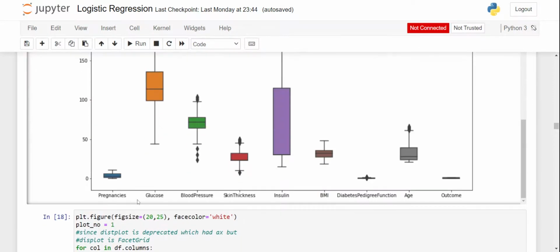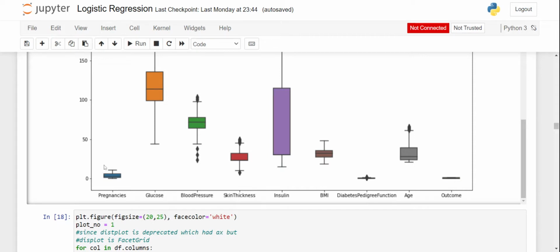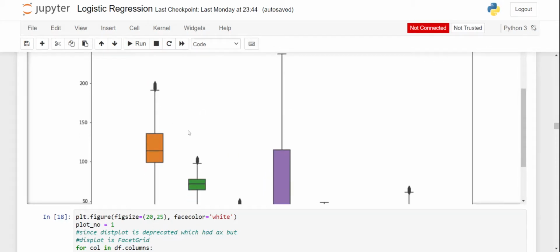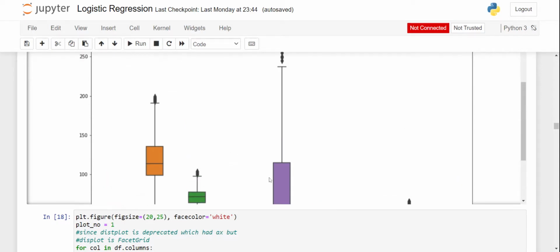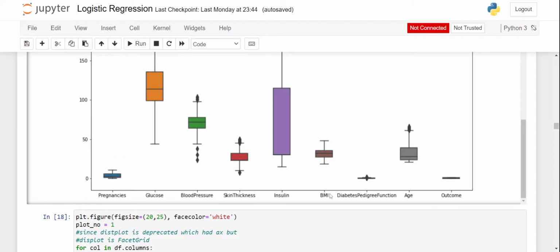I have plotted this box plot, and we can see pregnancies does not show any outlier. The glucose feature shows a little outlier here, and blood pressure shows outliers, but they are quite fewer than earlier. Skin thickness too has some outliers, but they got reduced. Insulin, which had the highest number of outliers, has clearly been reduced. In BMI, all the outliers have been removed. Diabetes pedigree function still has a few outliers, and age too has a few outliers still remaining.